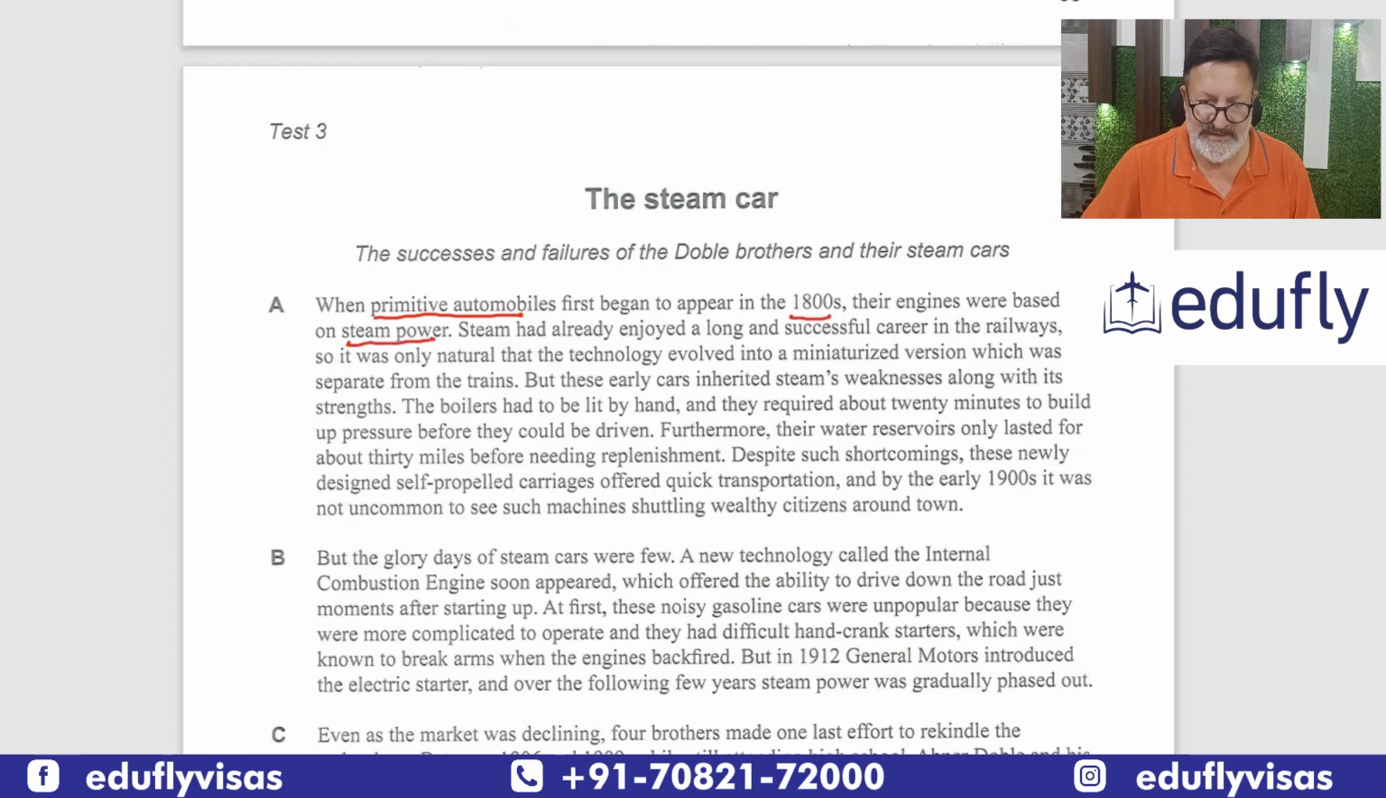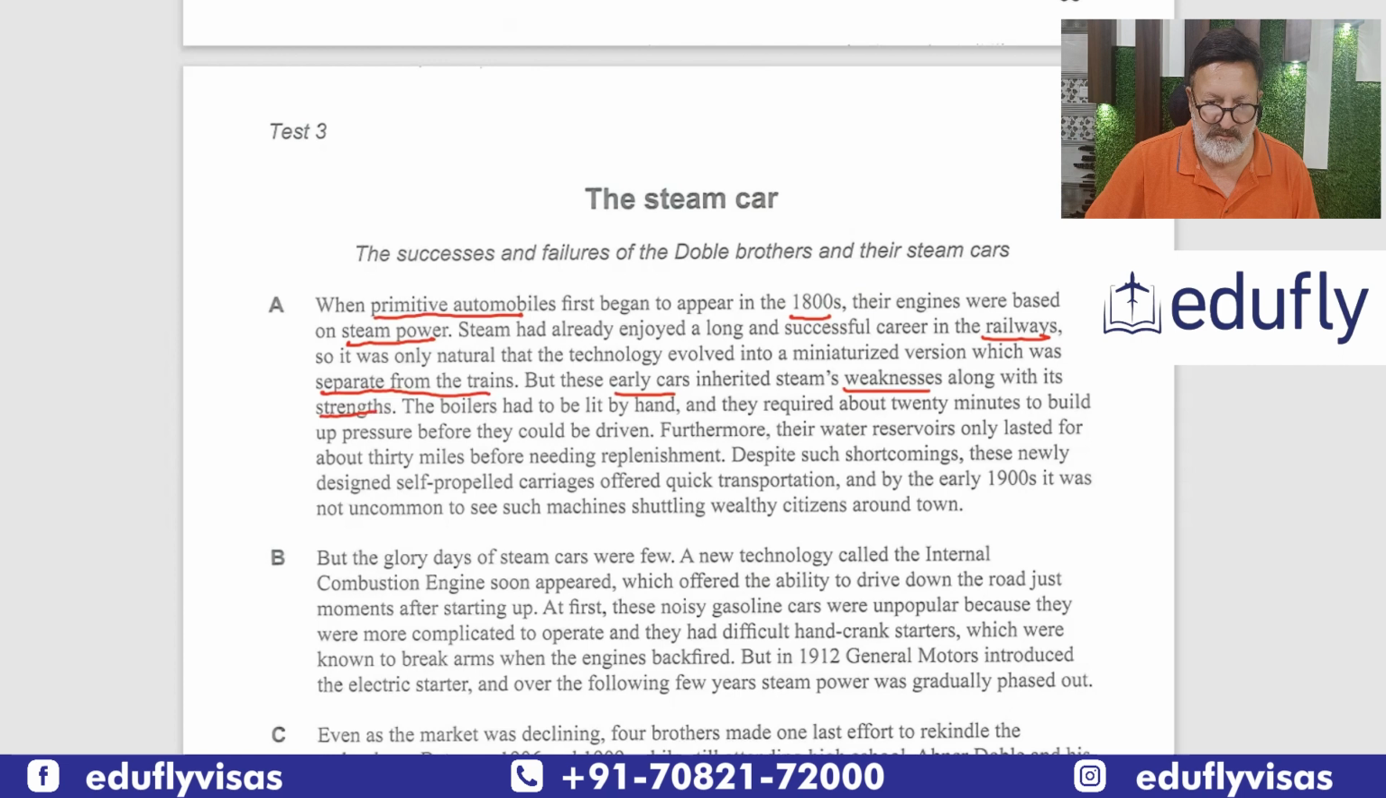Steam had already enjoyed a career in the railways. So in railways, it had started. So it was natural that the technology evolved into a miniaturized version. This means a smaller version, which was separate from the train. But those early cars inherited steam's weaknesses. So there were weaknesses along with its strengths. Both things it inherited, weakness and strength.